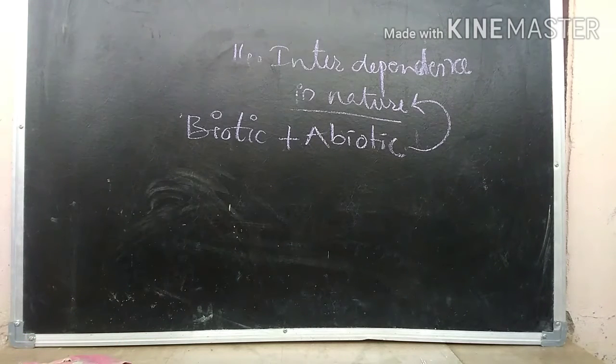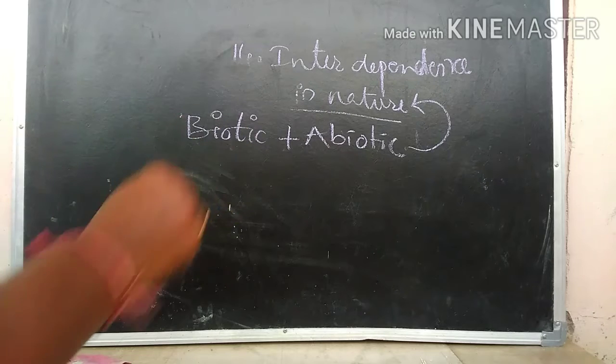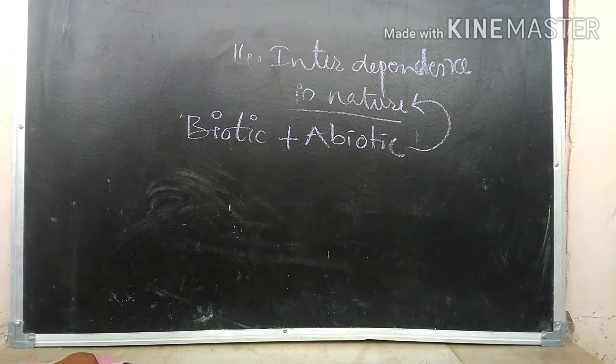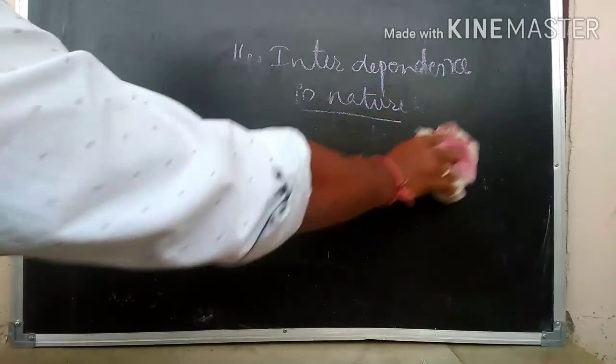And in nature, all these organisms show interdependence upon each other. So let us see one by one how they are interrelated and why we call them biotic and abiotic interdependence, right?